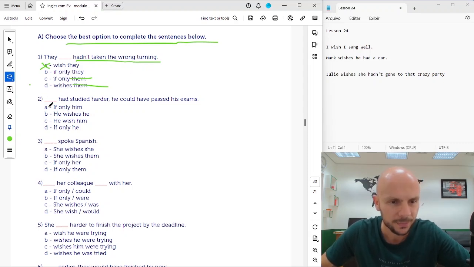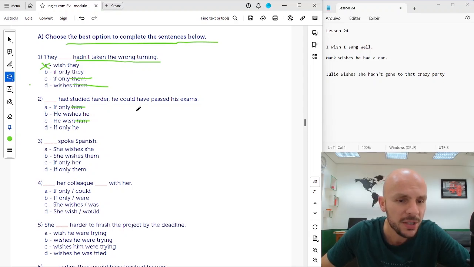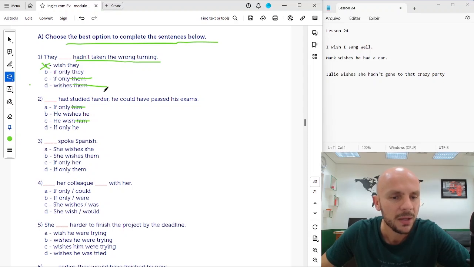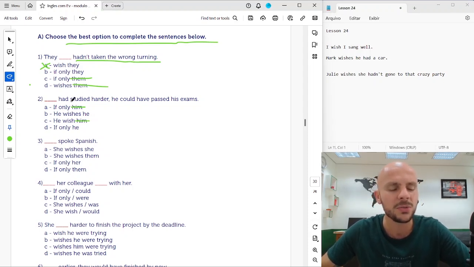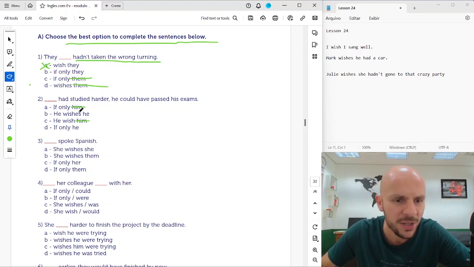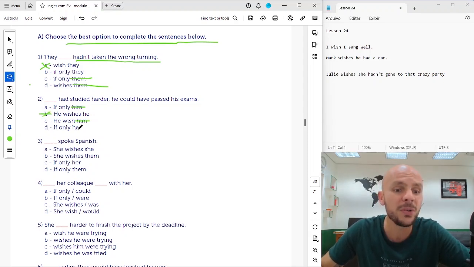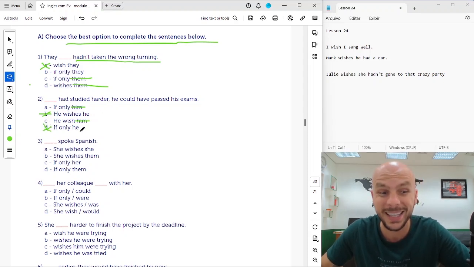Number two, "if only him," no, him doesn't conjugate verb. He wishes he had studied harder. If only he had studied harder. He wishes he had studied harder. If only he had studied harder. Okay. I think here we have two sentences correct. You can choose he wishes he had studied harder. Yeah, that's correct. Or if only he had studied harder. So number two can be B or D. Okay.